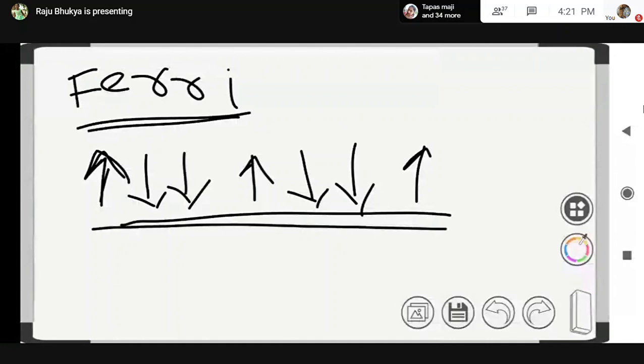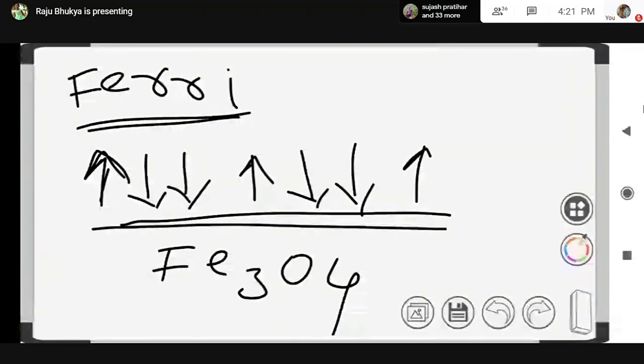Therefore, the net dipole moment cannot be equal to 0, meaning they have some magnetic moment, and these are weakly attracted by a magnetic field. For example, magnetite, Fe3O4, is a ferrimagnetic substance. So this is about the magnetic properties of solids.